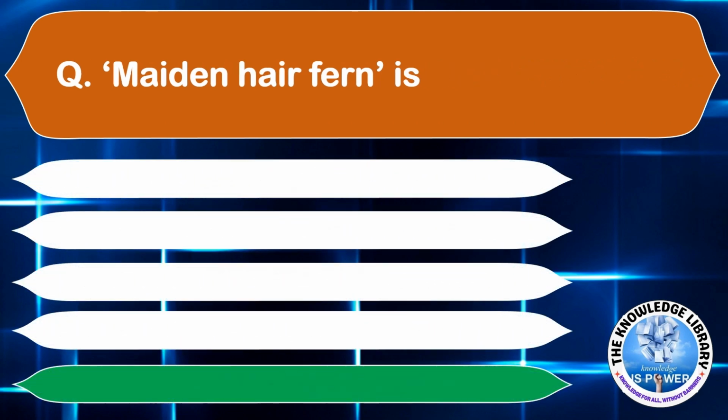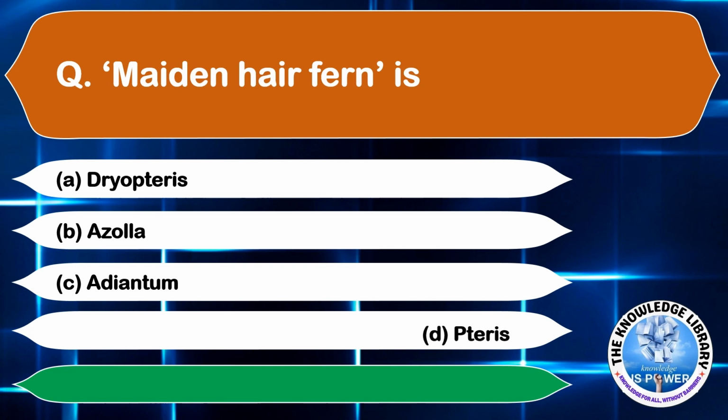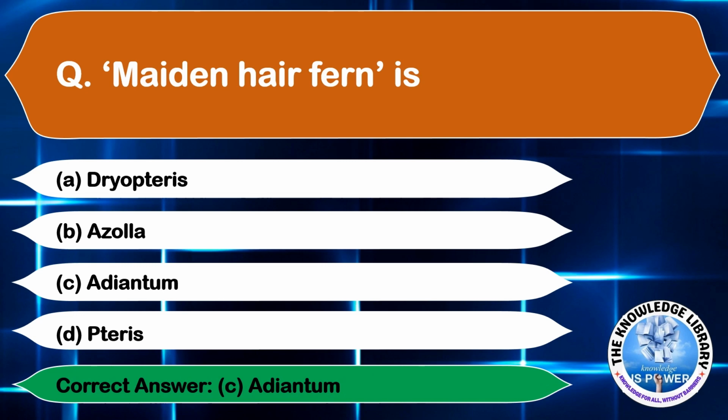Maidenhair fern is option A, Dryopteris, option B, Azolla, option C, Adiantum, and option D, Pteris. The correct answer is option C, Adiantum. Moving on to the next question.